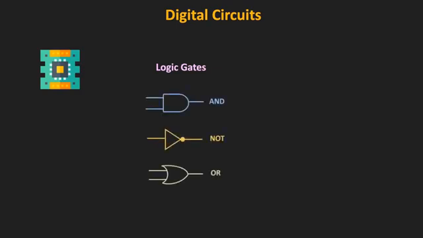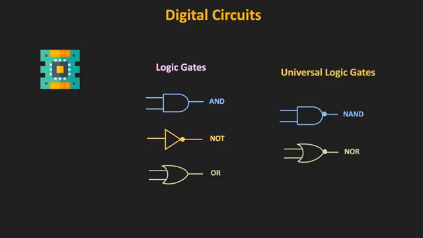So the logic gates are the basic building block in digital electronics. And there are several types of logic gates. So the AND gate, NOT gate and the OR gate are the three basic types of logic gates. And using these three gates, it is possible to implement any logic function. Apart from that, there are two universal gates. And they are called universal gates because using any one of these two gates alone, it is possible to implement any logic operation. Apart from all these gates, there are two more gates which are known as the XOR gate and the XNOR gate.